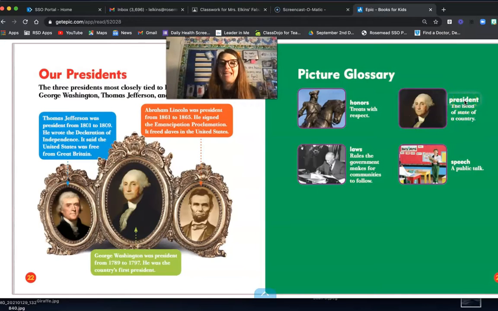President. That means the head of state or of a country. Here's a picture of President George Washington. He was the head of a country called the United States of America. Here's another important word, laws. Those are rules that the government makes for communities to follow. We have rules for class too. So there's laws for people for driving, for buying things, for all kinds of things to make sure society follows through and moves smoothly. Speech. That is when you talk in public. Sometimes that can be hard to do.